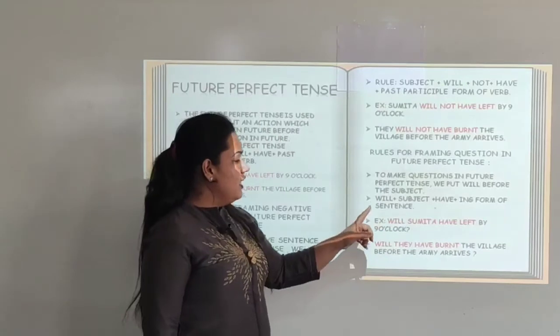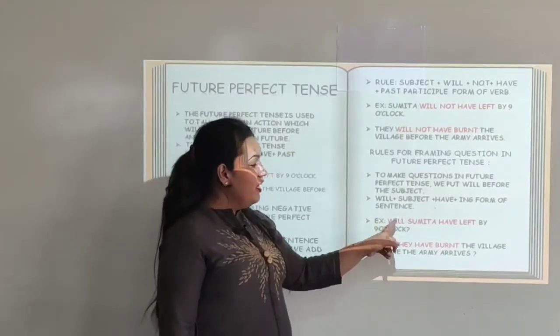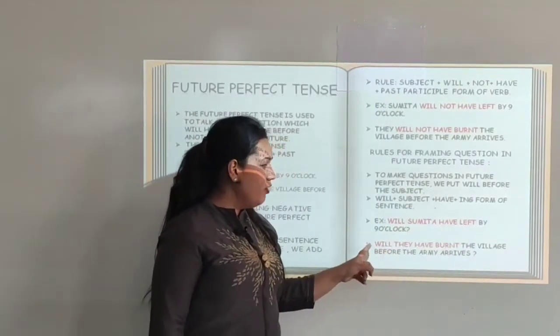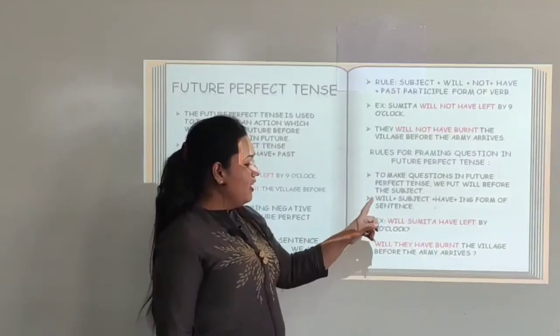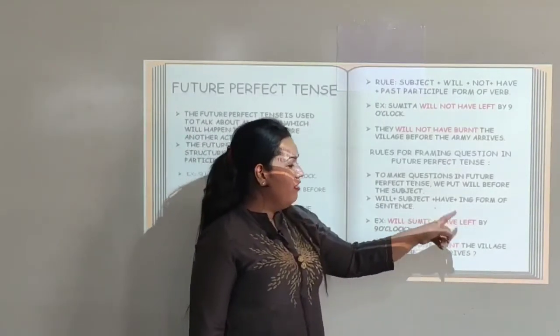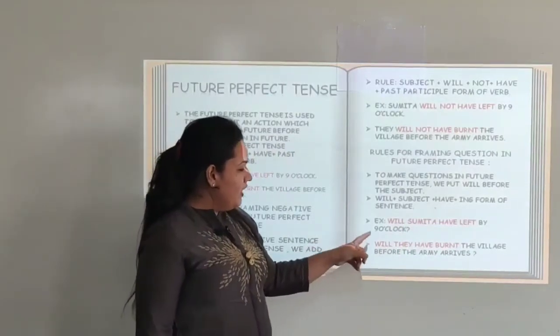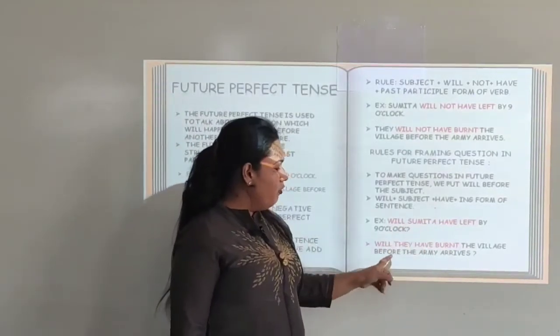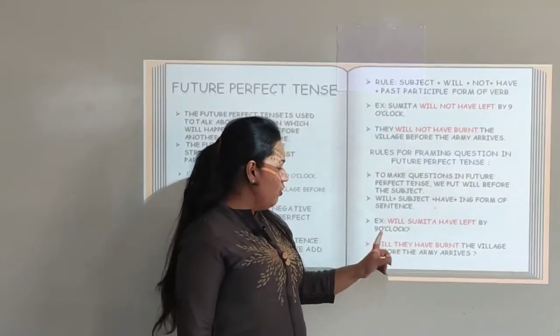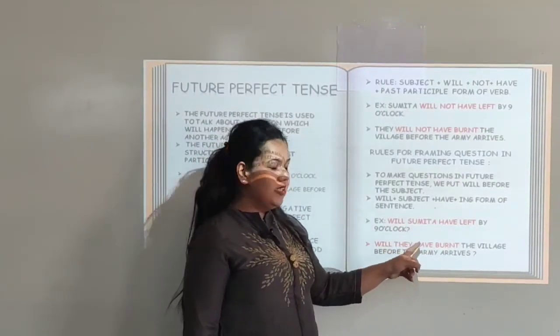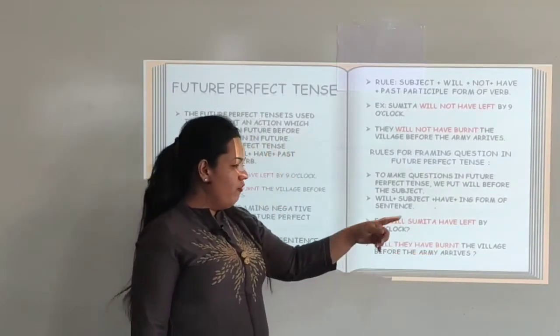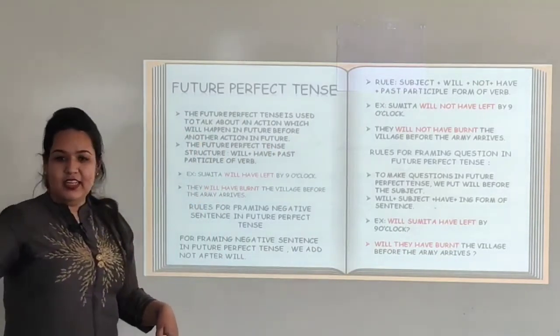The example shows, will Sumita have left by 9 o'clock? Will they have burned the village before the army arrives? So, will plus subject plus have plus past participle form of verb to frame the sentence.